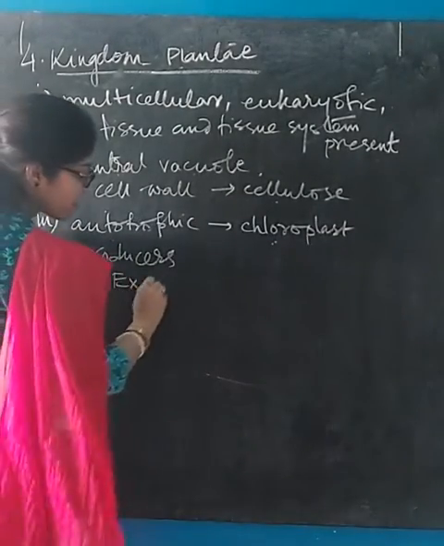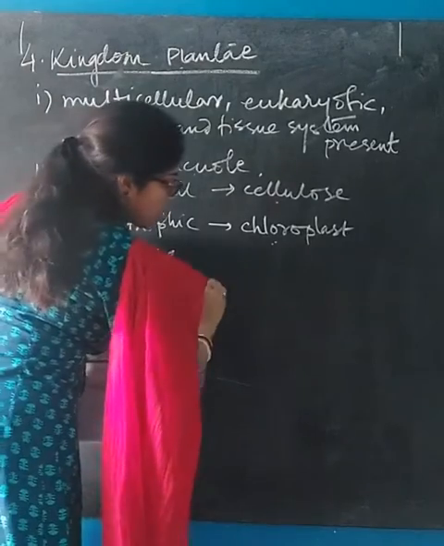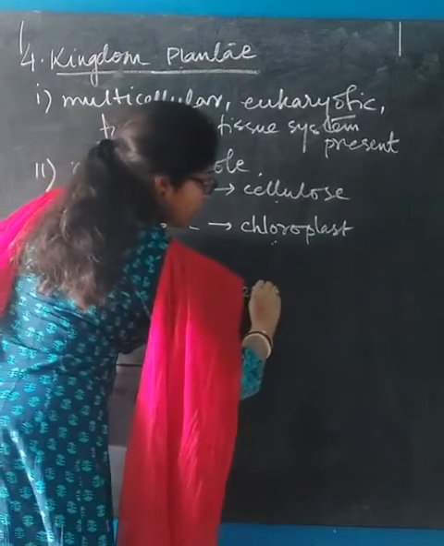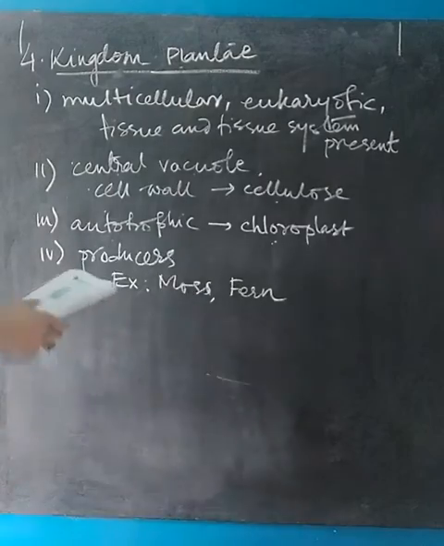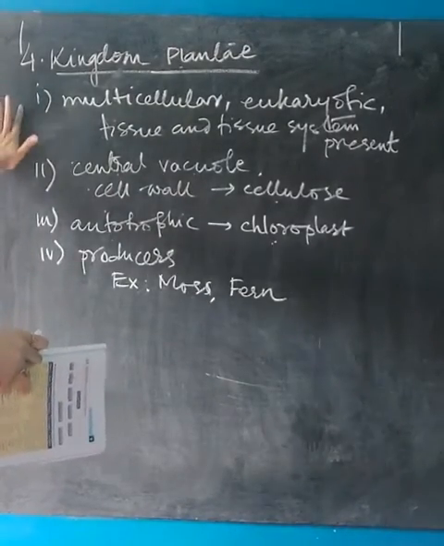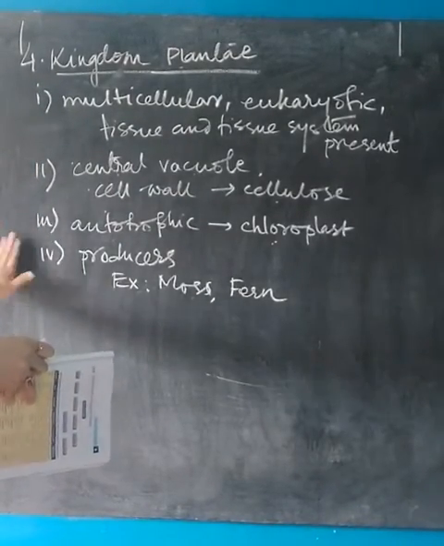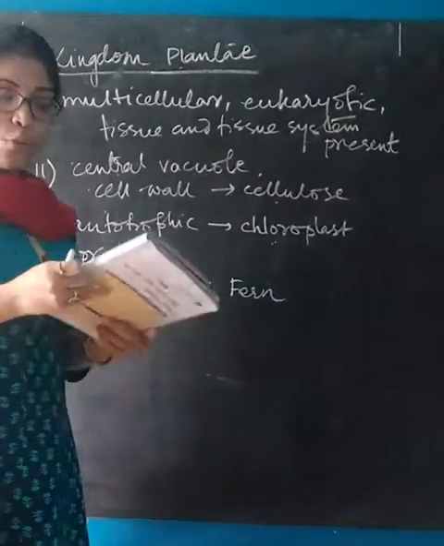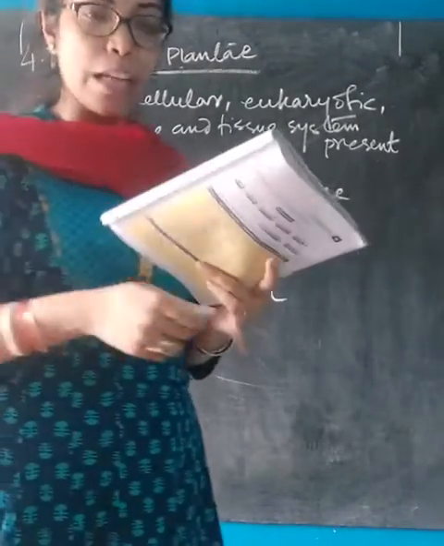Example, moss, fern, etc. Okay. So these are the characteristics of kingdom Plantae and these are the examples. Moving on to the last kingdom, which is kingdom Animalia.